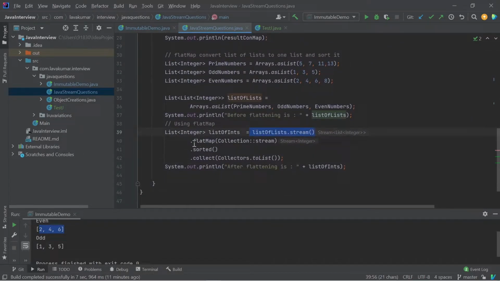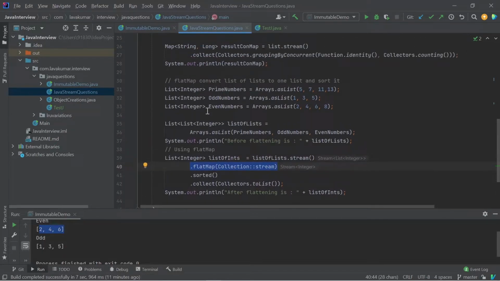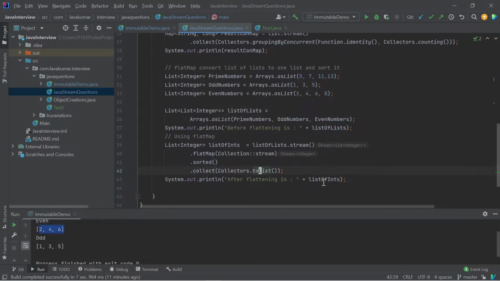We are streaming and using flatMap. Inside flatMap, it takes the first value and converts it into a stream. At this point, it takes all these lists and appends them like this. It reads that list and converts it to a stream, and again reads the next list and appends it to the existing stream. Again reading and appending to the existing stream. Finally, once we have done this flatMap, we sort all the values inside that single list. Once sorted, we collect to a list and print.